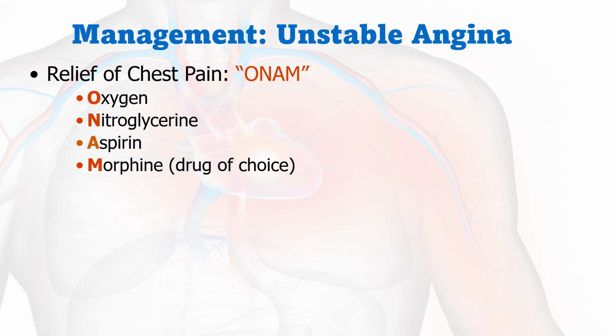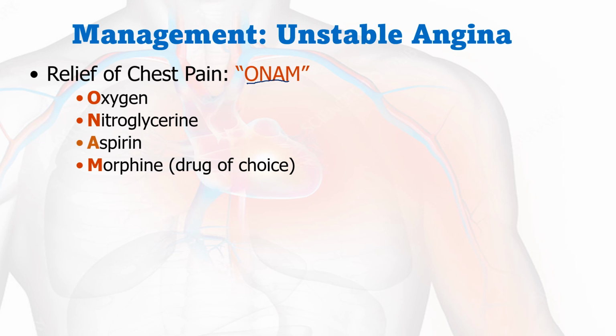Then management for unstable angina: the first step is relief of chest pain. We use the mnemonic ONAM. O represents oxygen, N nitroglycerin, A aspirin, and M morphine. So, what is its relevance? As already said, because of decreased oxygen supply there is anaerobic glycolysis. Because of lactic acid secretion, that is the reason for the chest pain, for myocardial cell death, and for the worsening of the condition.